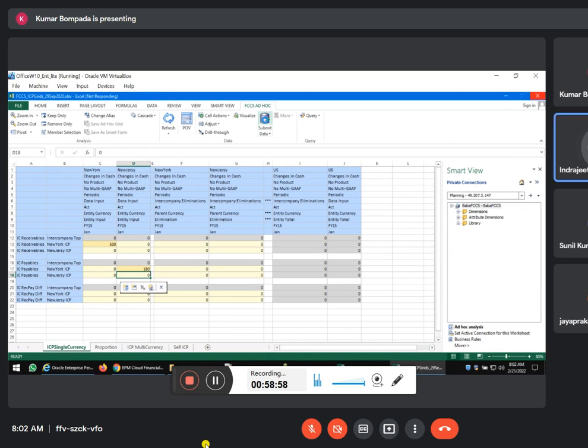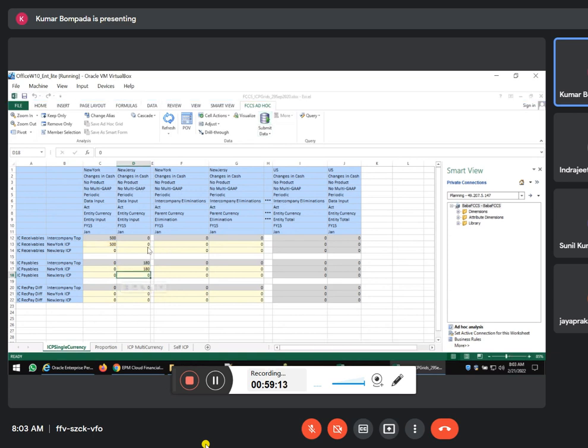Sir, in New Jersey, New York ICP or New Jersey ICP, sir? See, New Jersey ICP. New York, New Jersey. Sorry, it's wrong. Correct. It's a wrong entry. So I'll put it as 0 and I'll enter here. New York, New Jersey ICP, New Jersey, New York ICP.